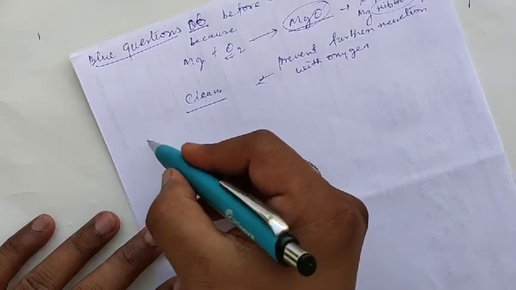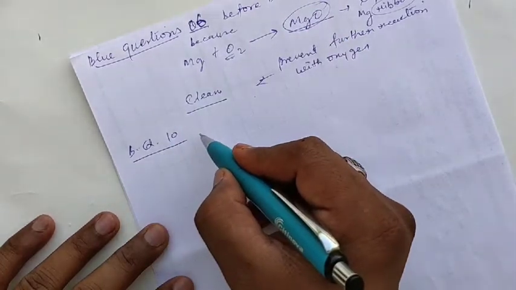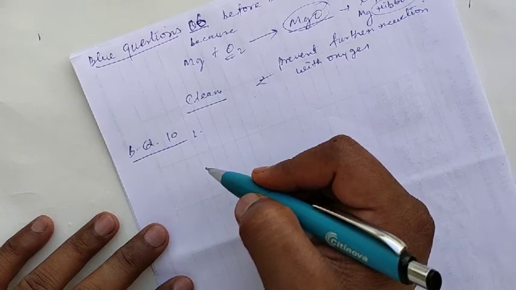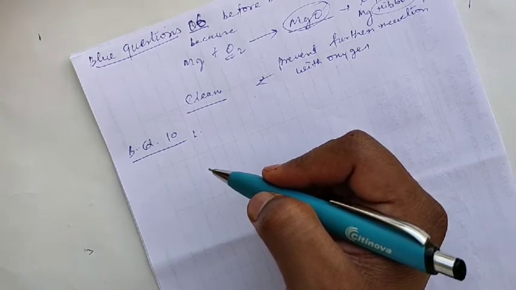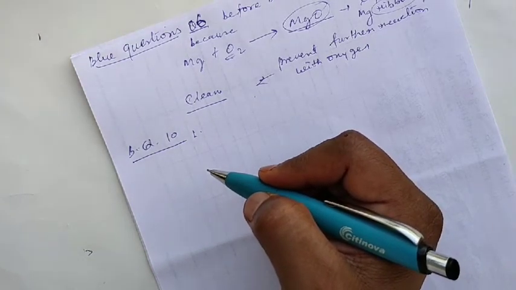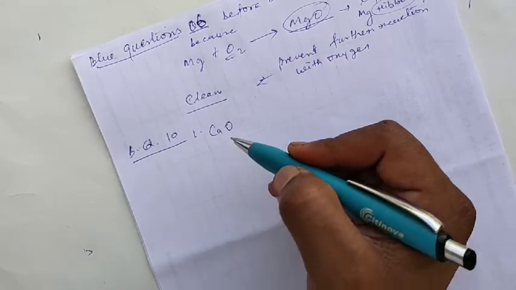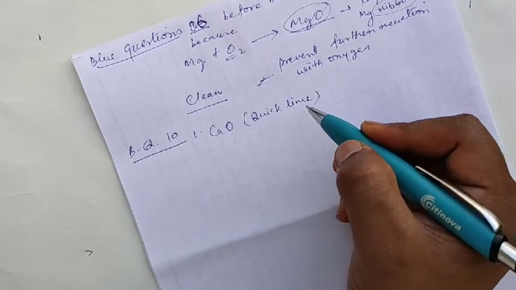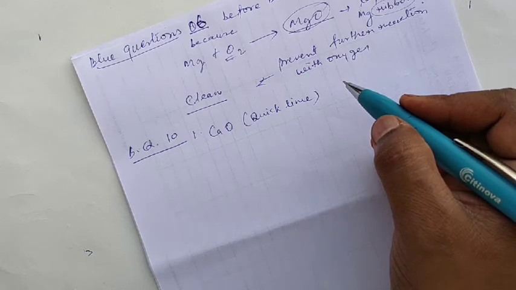Now moving ahead on the blue questions, page number 10, it was 6. In page number 10, question number 1 is asked: a solution of substance X is used for whitewashing. Name the substance X and write the formula. Now you can see the substance X will be calcium oxide, that is called quicklime, right?